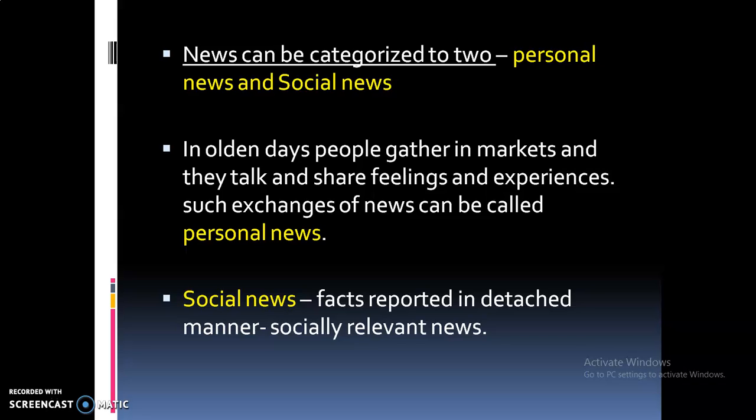Socially relevant news, that is only facts reported in a detached manner, is social news. In personal news, local markets were once the important distributors of news. People assembled in local markets to exchange goods, and they shared their personal stories.